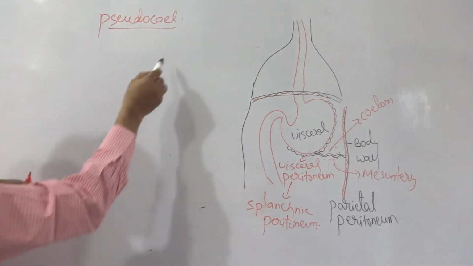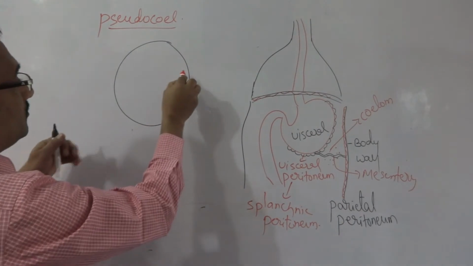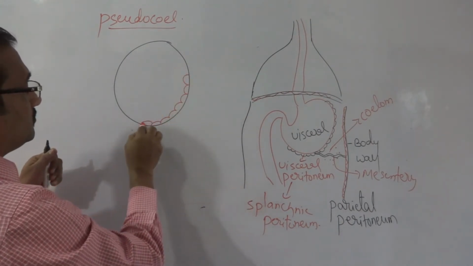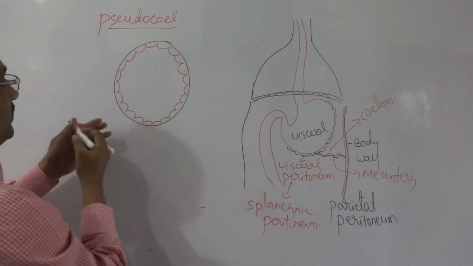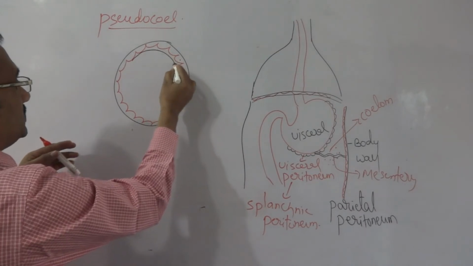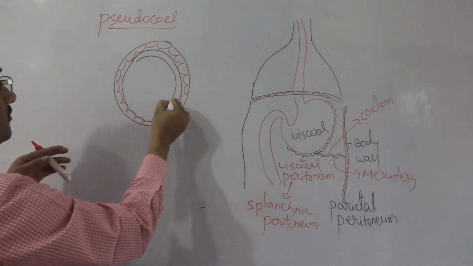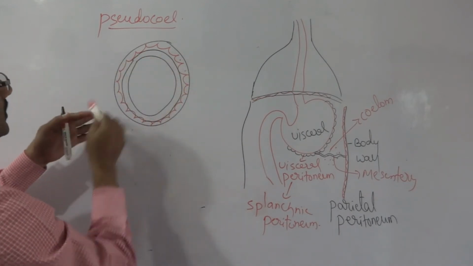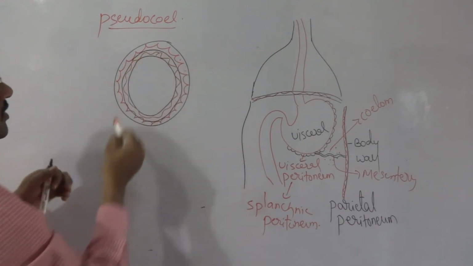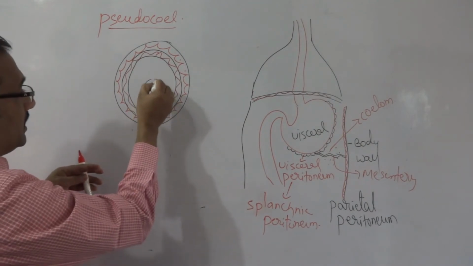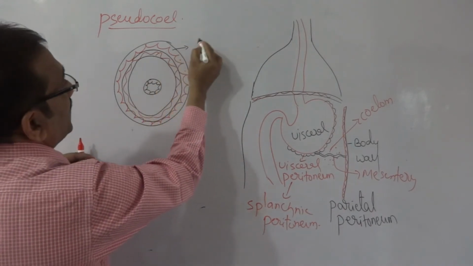Pseudocoelom: the outermost ectodermal cell lining, along with a mesodermal cell lining, and in the middle there is a gut endoderm. Look here, this is ectoderm.